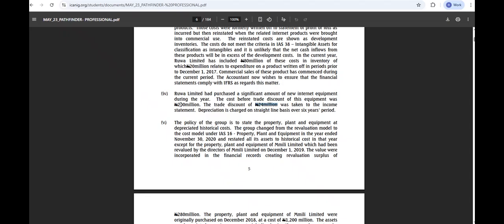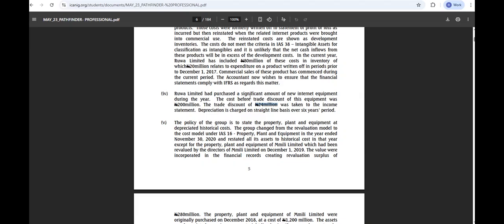Yes, sir. I think I'll go with it was depreciated on a 6 years basis. So the 24 million was added to 200 million, right? Now, ordinarily, the 24 million was to go to the income statement because it is a discount, right? But in actual sense, the 24 million was depreciated on a 6 years basis, whereas the 24 million is not supposed to be depreciated.